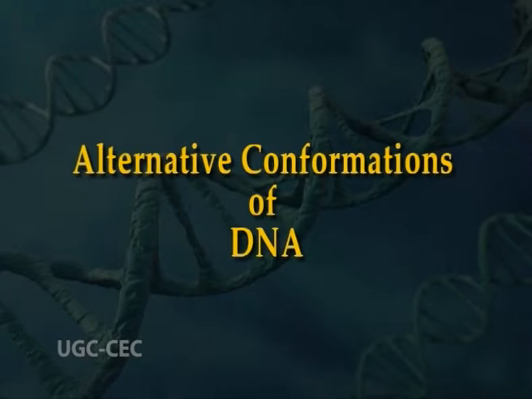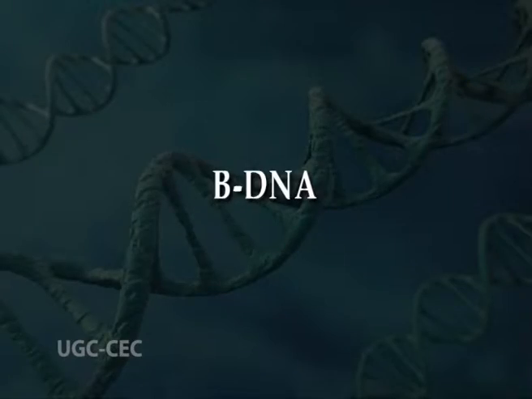DNA also exists in some alternative conformations. 3 alternative conformations of DNA have been identified by X-ray diffraction methods. These are A-DNA, B-DNA and Z-DNA. However, the average overall structure of DNA in living organisms is B-DNA.